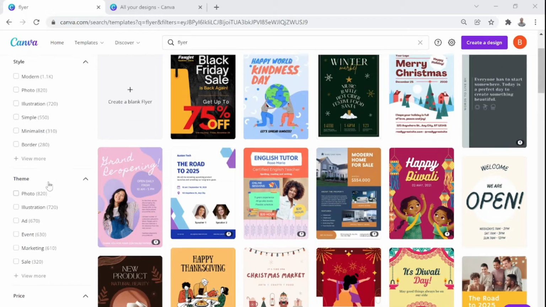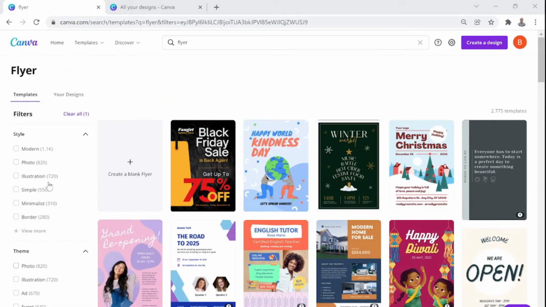So you can also filter based on these. We are not going to do any filtering at this point of time. I'm just showing you the options. Then you have filtration based on the style. It is based on modern, photo, illustration, simple. Some people like very minimal components on their flyer. They don't want to make it very jazzy, not too many decorative stuff, so they can go for minimalist option.